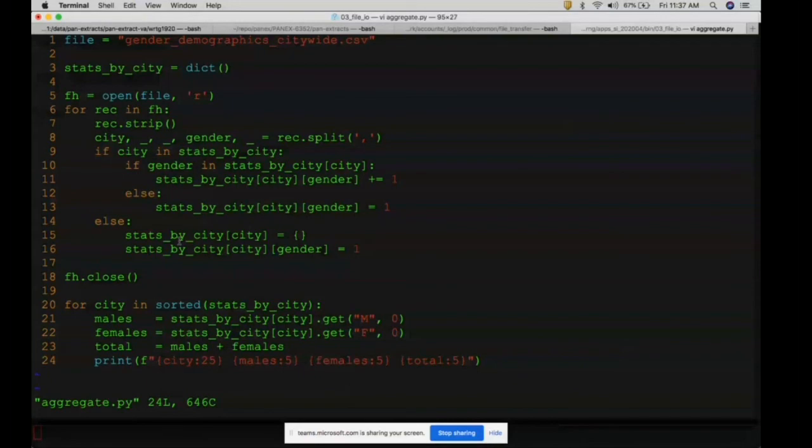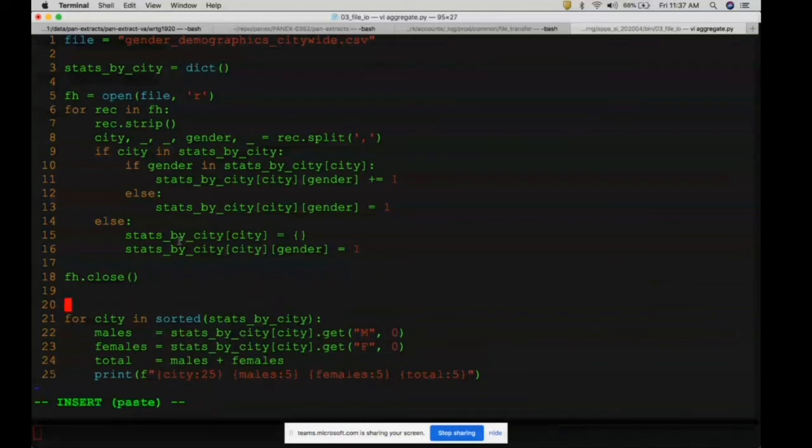So this is basically constructing a city, a multi-level dictionary, and finally we close it. Let me also show you how this multi-level dictionary works, by city.